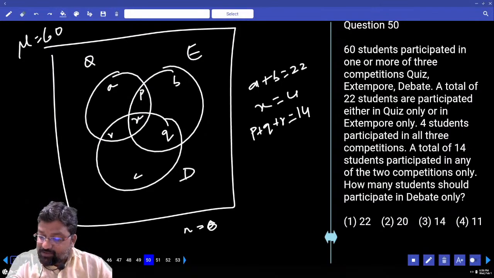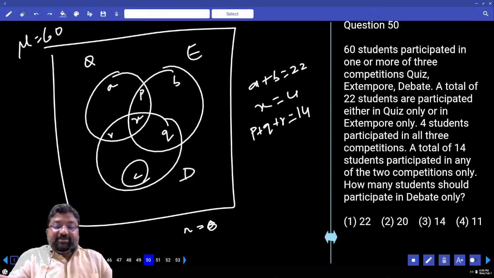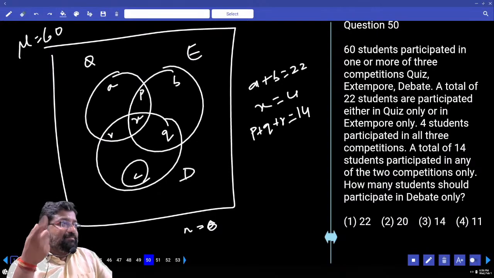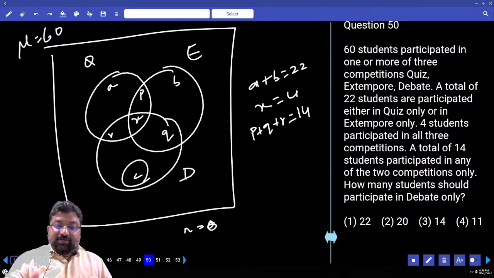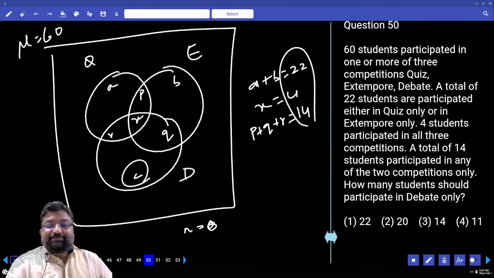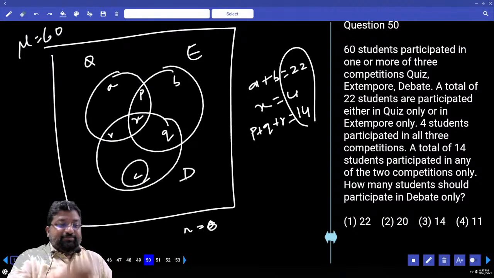నెక్స్ట్, how many students participate in debate only? Debate only అంటే C. You have information about everything except C. Mu is equals to A plus B plus C, P plus Q plus R plus X. What is the total of this? చెప్పండమ్మా. 16 22 40. 18 22 40. అవునా కదా? 40 should be subtracted from 60. How much is that? 20.